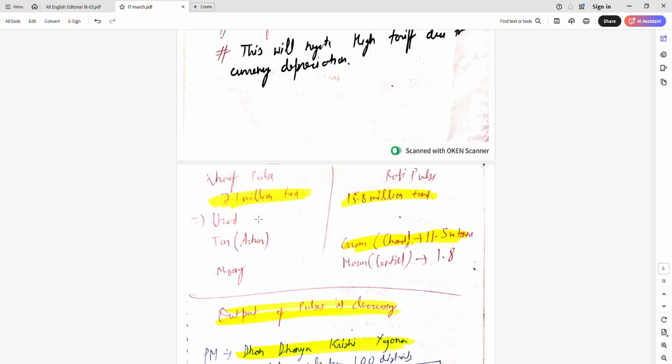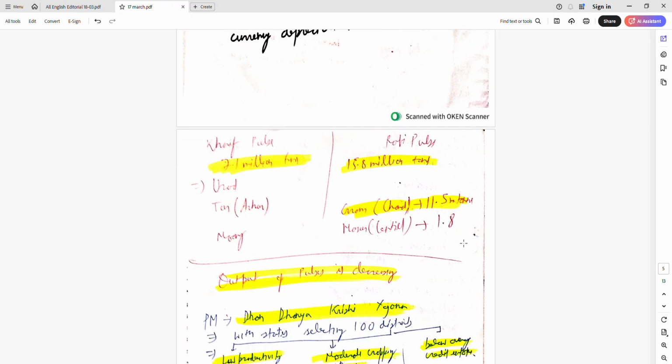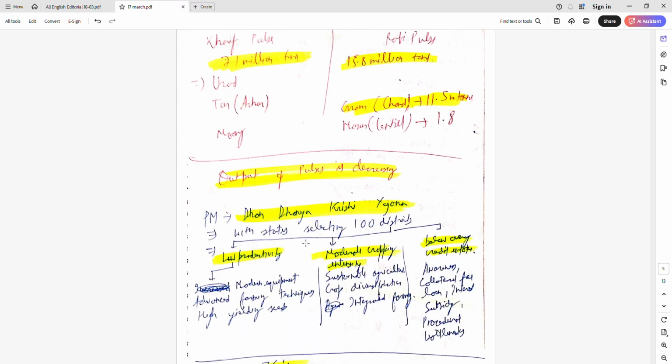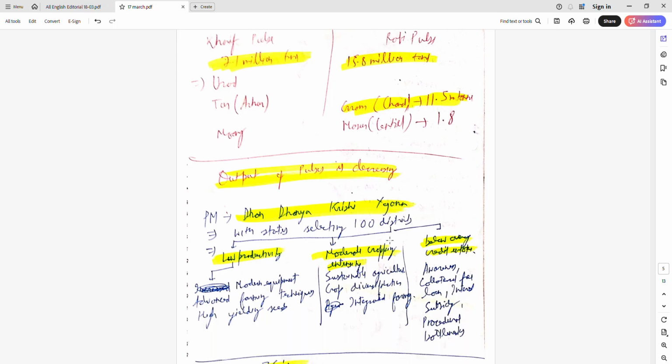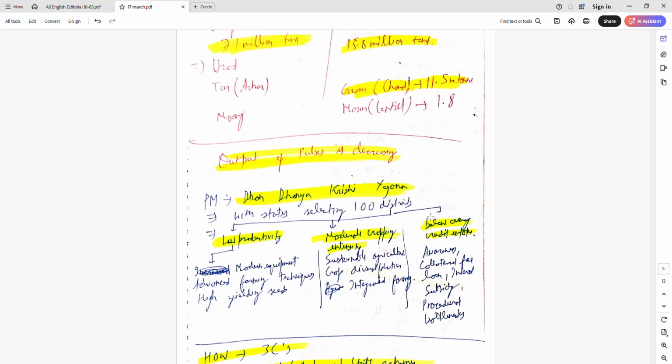So we can see that kharif pulses are more and rabi are less, but rabi production is double that of kharif. Rabi pulses are 15.8 million, and gram is 11.5. And we can see in the last 2-3 years, output of pulses is decreasing, not increasing. So PM Dhan Dhanya Krishi Yojana is a new scheme which is made.